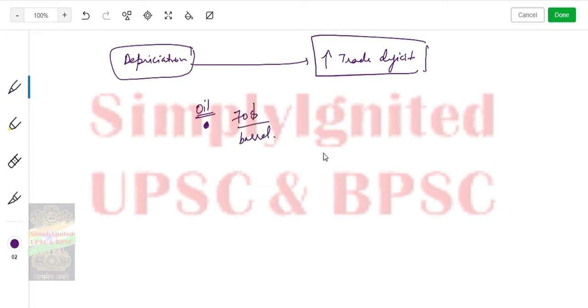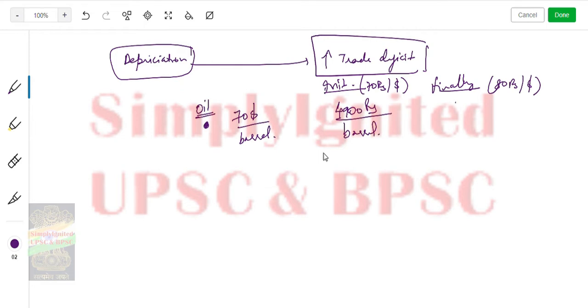So initially you had 70 rupees per dollar, and finally you are at 80 rupees per dollar. So what will happen? 7 sevens are 49, 4900 rupees per barrel, and here it will be 5600 rupees per barrel.